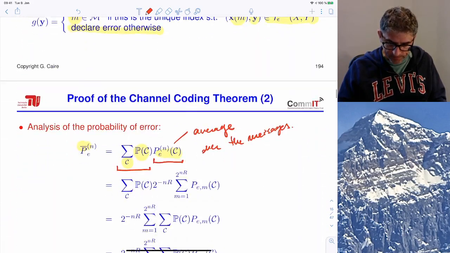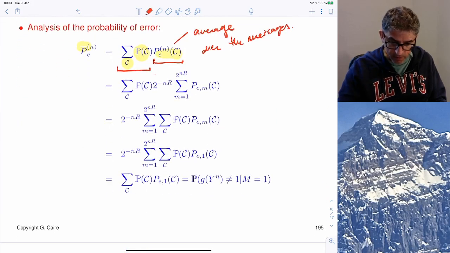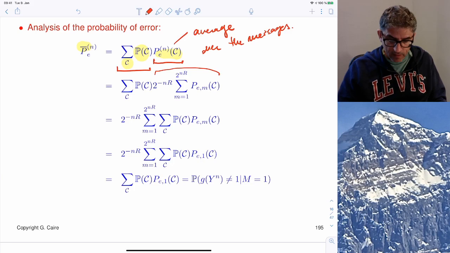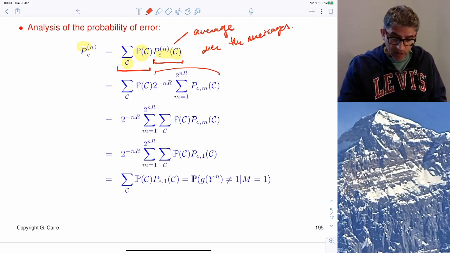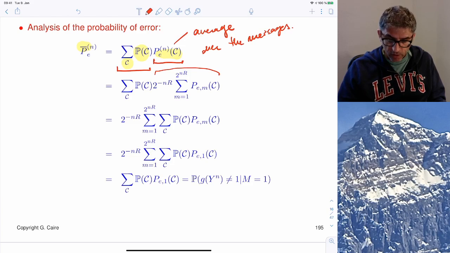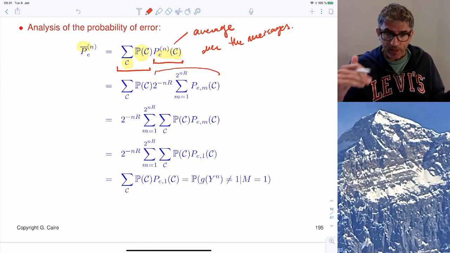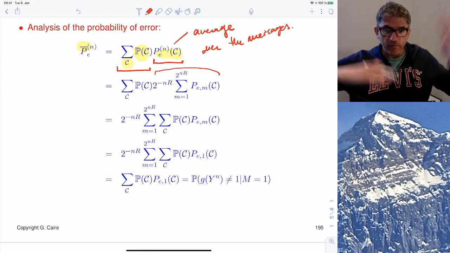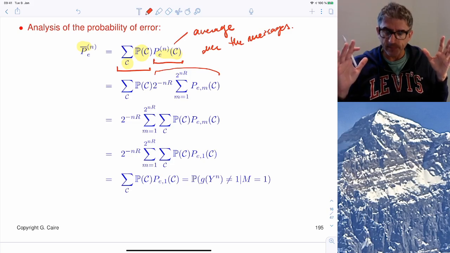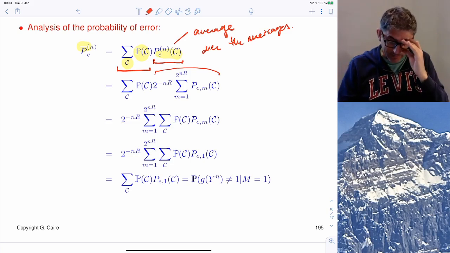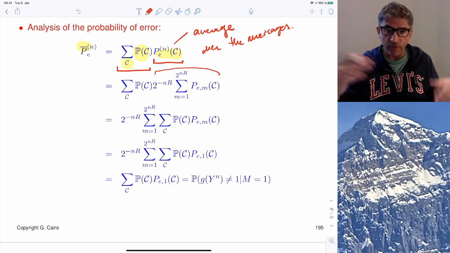So we go like that. So we have here the expression for the average probability of error. Then we can simply exchange these two sums, summing over the messages outside and averaging over the random codebook inside. And then we see that when we average over all possible randomly generated codebooks, and those codebooks are generated IID, it means that given a table, every permutation of the rows gives you exactly the same probability.